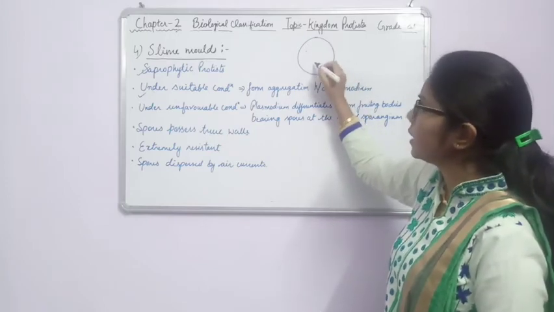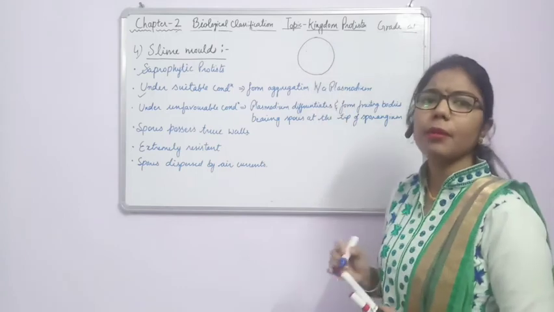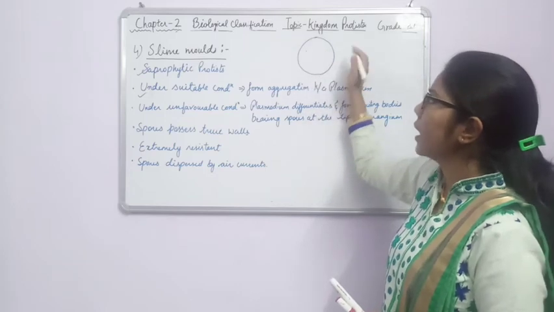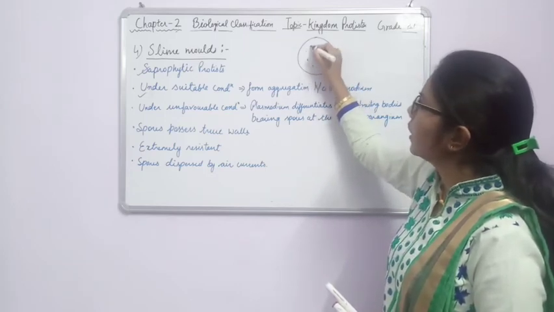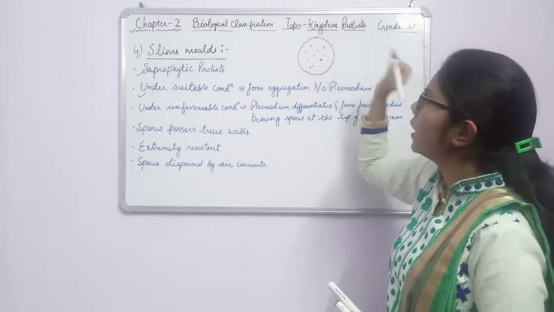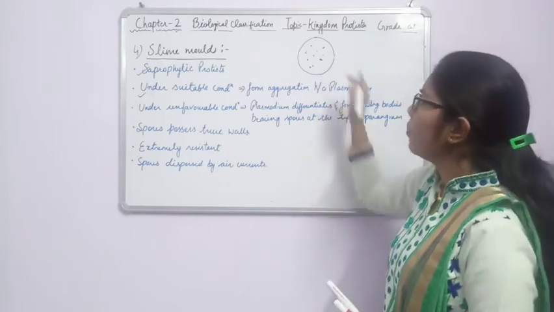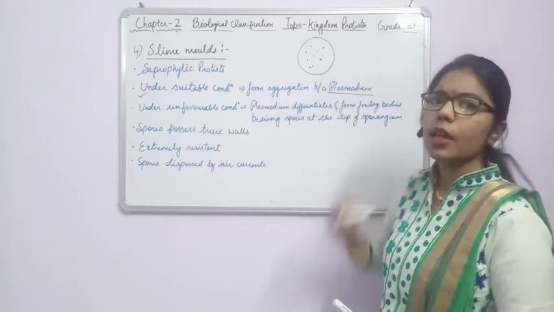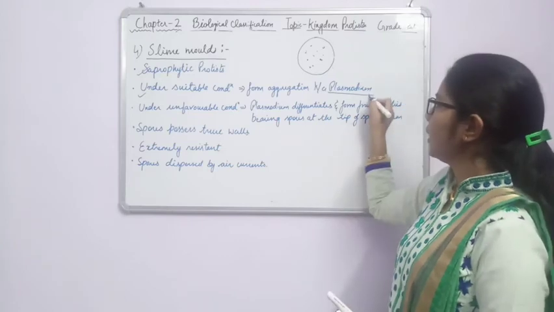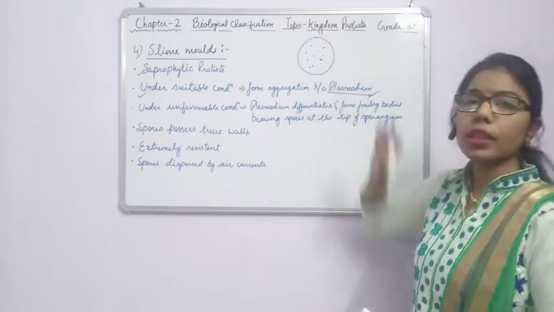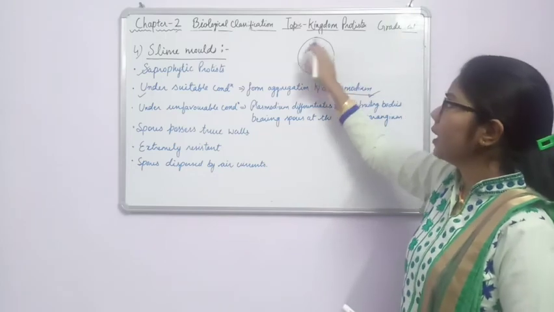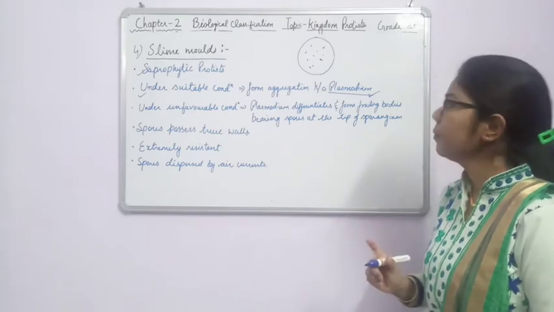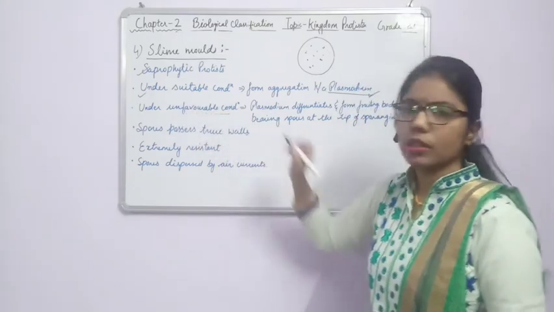The spores are present inside this one, while the outside has a slimy layer, a very slimy texture, and they are multinucleate. We can say these slime molds in the vegetative phase are multinucleate, and due to this they form an aggregation, and this aggregation is known as plasmodium. So what are the characteristics of plasmodium? It is a multinucleate structure, and it has no cell wall, or it is an aggregate mass.